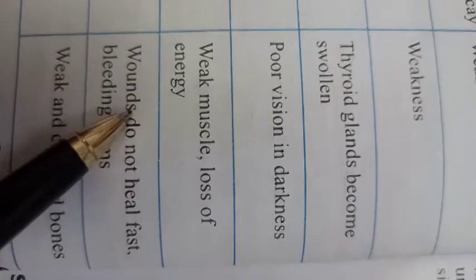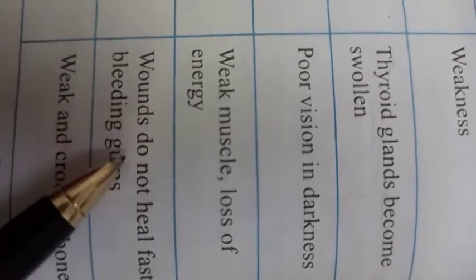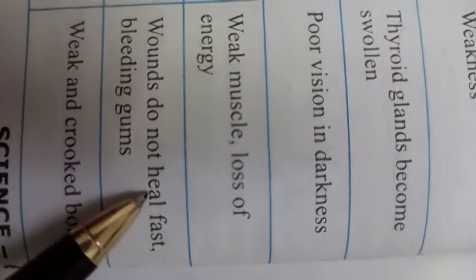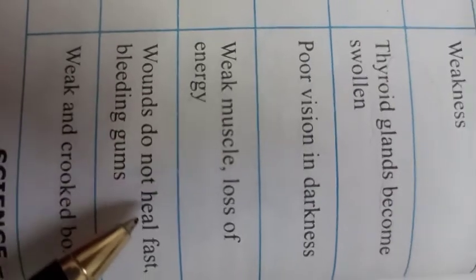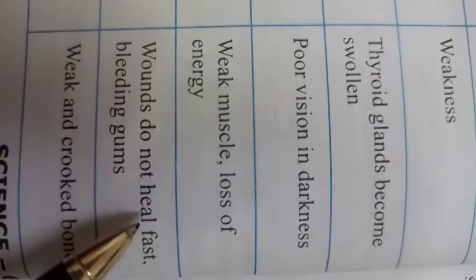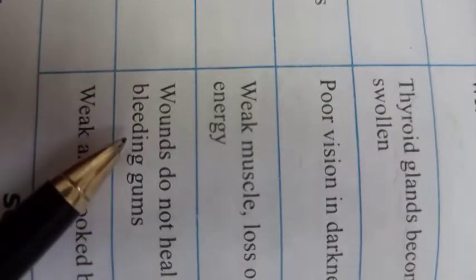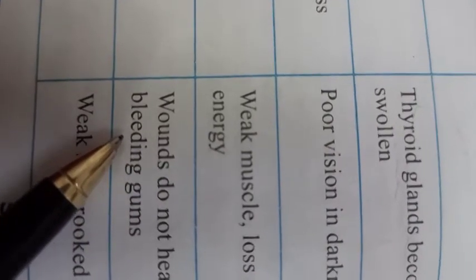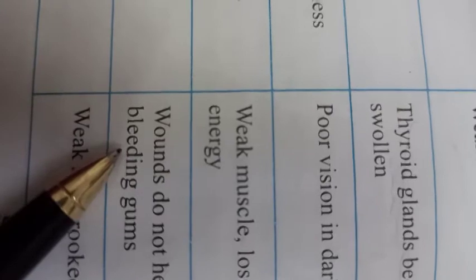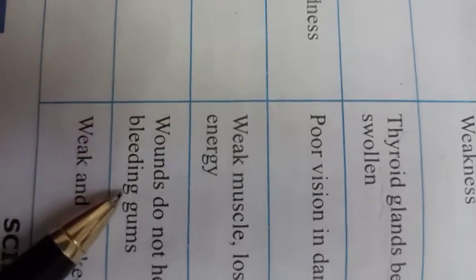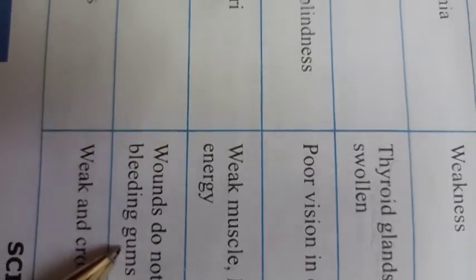Means if you get hurt anywhere on your skin or body, it will not recover or heal fast. And from your gums blood also comes out. Means it can cause bleeding gums also.